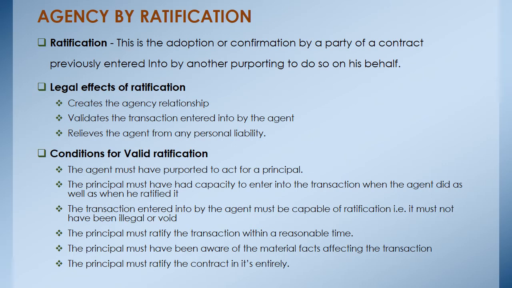The second one, the principal must have had capacity to enter into contracts when the agent did, as well as when he ratifies it. By capacity to contract, we mean the ability to contract. So a person like a minor, an insane person, or a convict is denied the capacity to contract. So such persons cannot ratify the transaction. The third one, the transaction entered into by the agent must be capable of ratification.